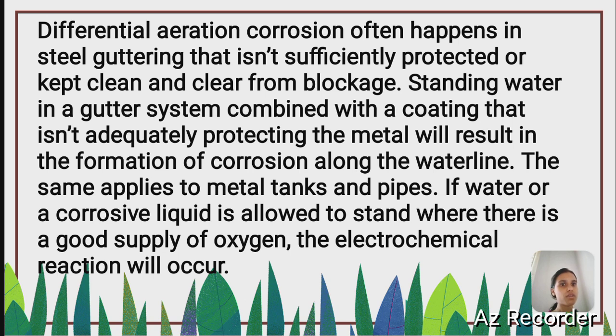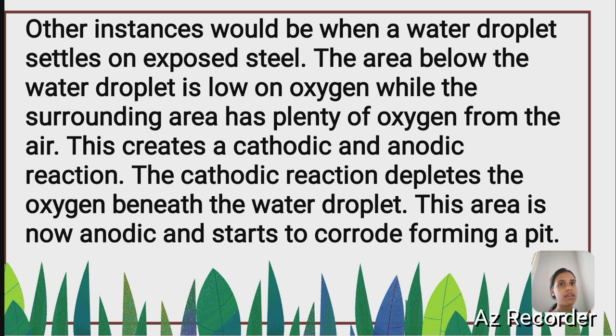If water or a corrosive liquid is allowed to stand where there is a good supply of oxygen, the electrochemical reaction will occur. Other instances would be when a water droplet settles on the exposed steel. The area below the water droplet is low on oxygen, while the surrounding area has plenty of oxygen from the air. This creates a cathodic and anodic reaction.